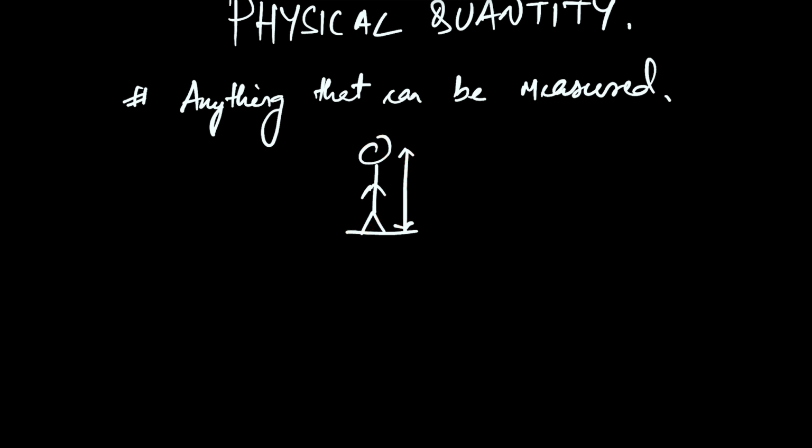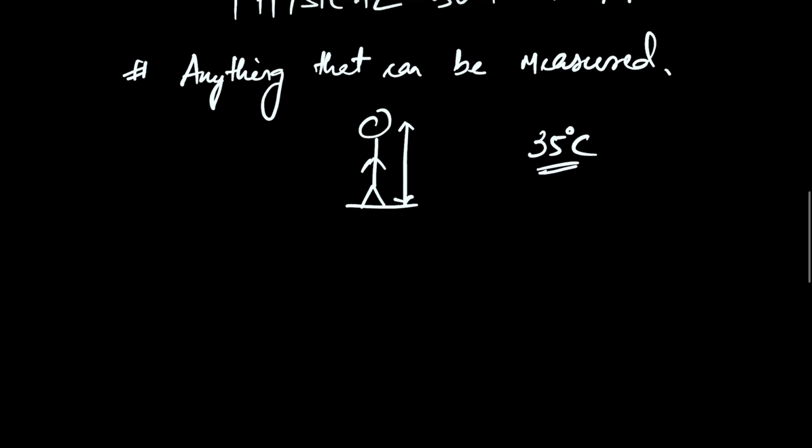Or let's say you want to find the temperature of your body. Say your body temperature happens to be some 35 degrees Celsius or so. Then this is a physical quantity. The temperature is what you're measuring. It's the temperature that's a physical quantity, not you. So the height of a body is a physical quantity, or the temperature of your body is also a physical quantity. You can use a thermometer to find it out.